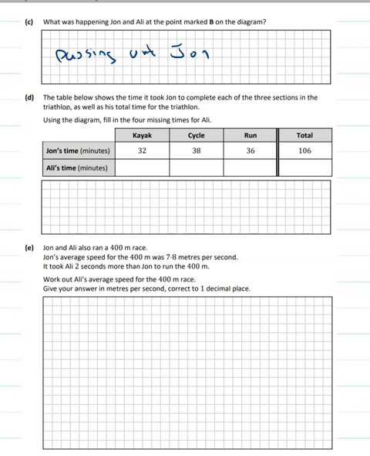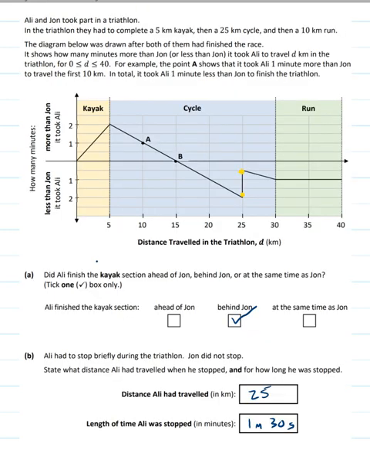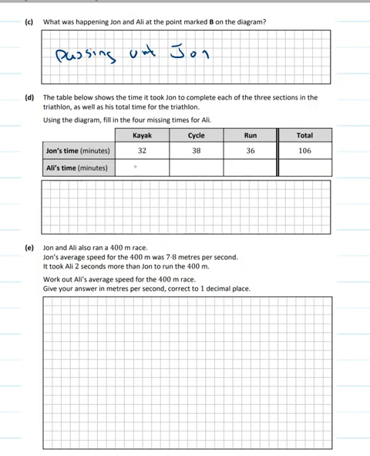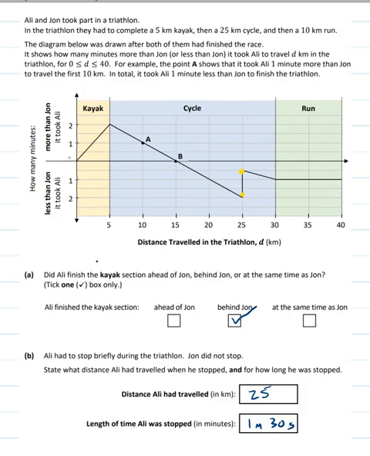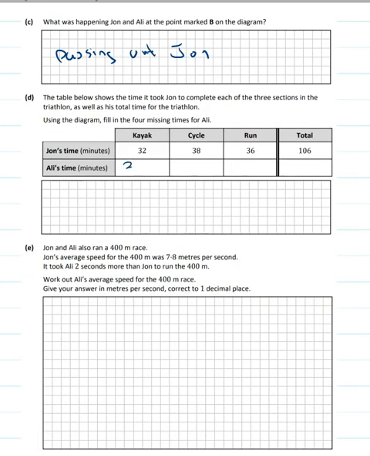In part D, it says the table below shows the time it took to complete each of the 3 sections in the triathlon, and using the diagram, fill in the 4 missing times for Ali. So reverting back to the kayak first. If it took John 32 minutes to do the kayak, it took Ali 2 minutes more because he was 2 minutes behind it. So he was 34 minutes it took him to do the kayak.